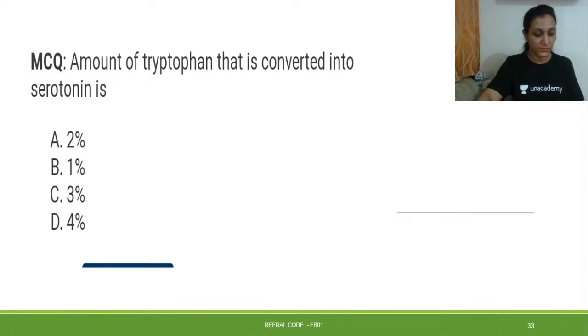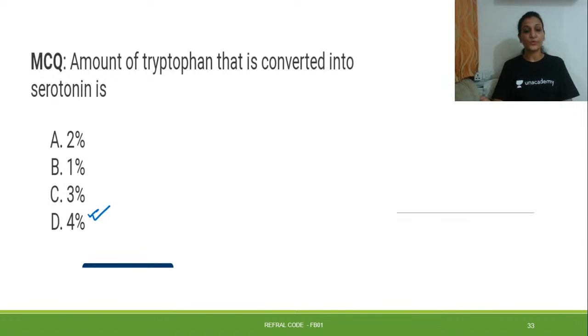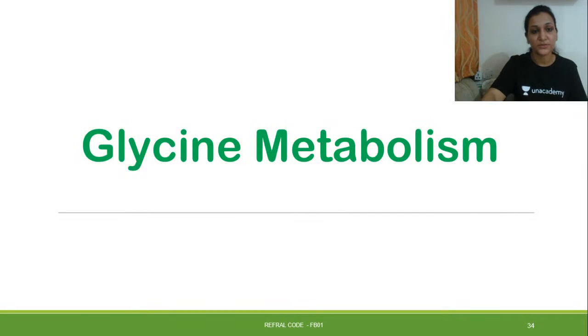No one? No one is answering this? How much amount of tryptophan will be converted into serotonin? Okay, answer is 4%. The amount of tryptophan that is converted into serotonin is 4%. Right?